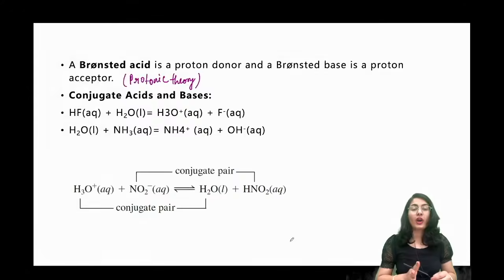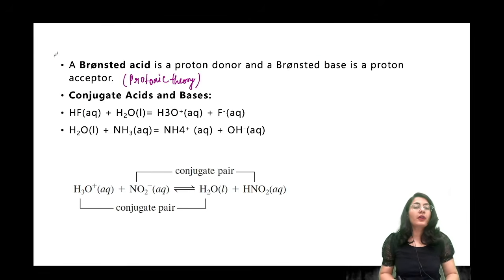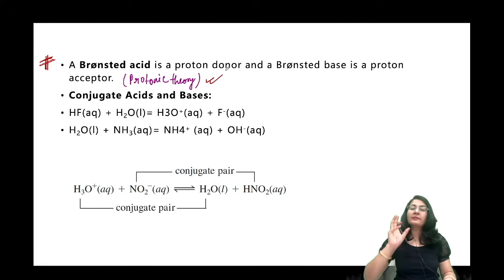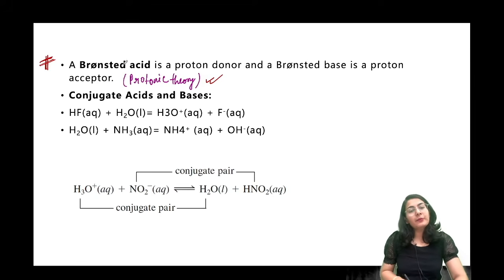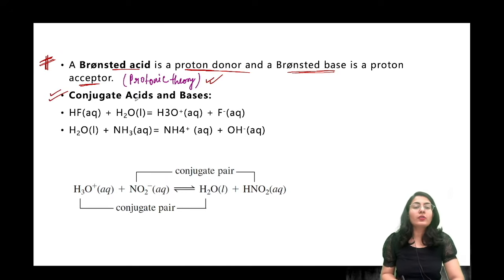Now let's move onwards to the Bronsted theory. Bronsted acid and base concept, we popularly call it the protonic theory. Why? Because it is mainly focused on the acceptance and the donation of a proton. Bronsted acid is a proton donor and Bronsted base is a proton acceptor. From here comes the concept of conjugate acid base theory. So conjugate acids and bases are like this.